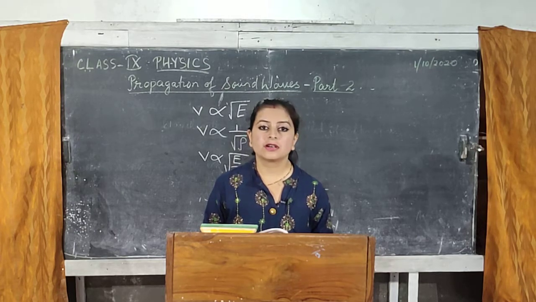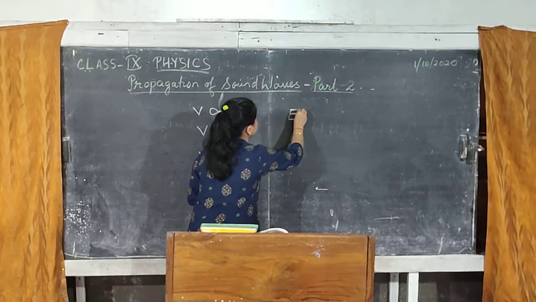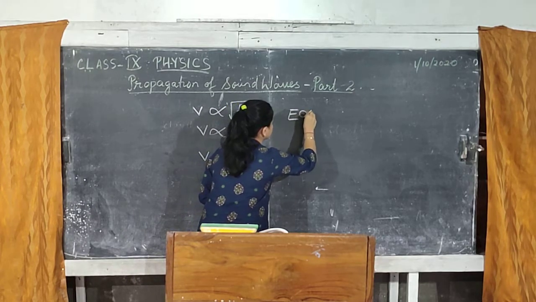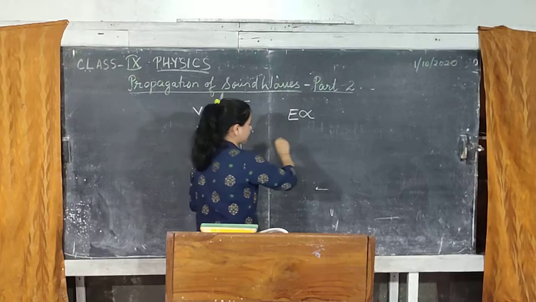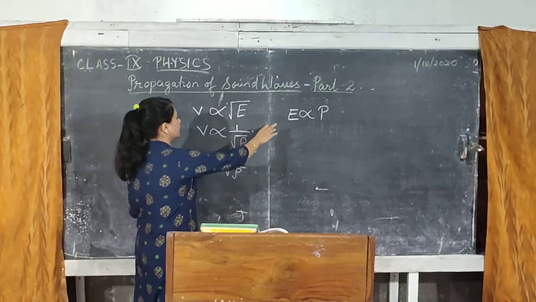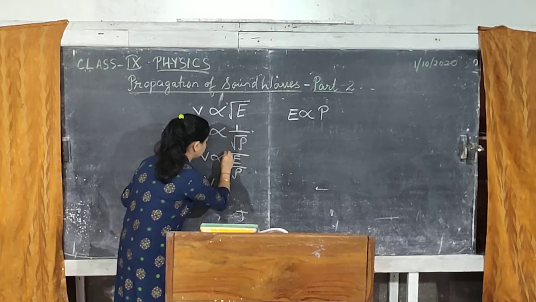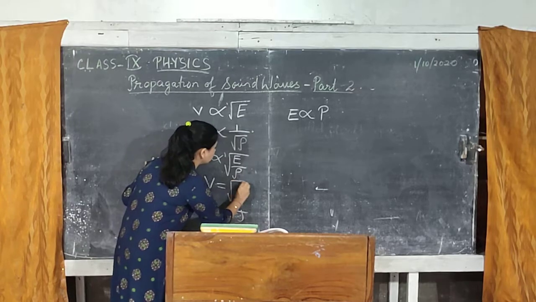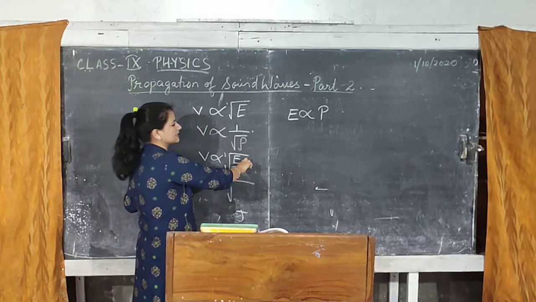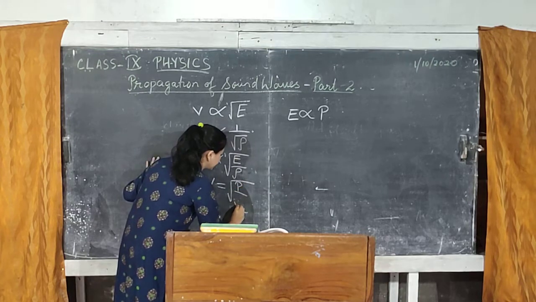And in isothermal change, this elasticity is related to the pressure of the gas. So instead of E, we can write V is equal to under root P divided by rho.